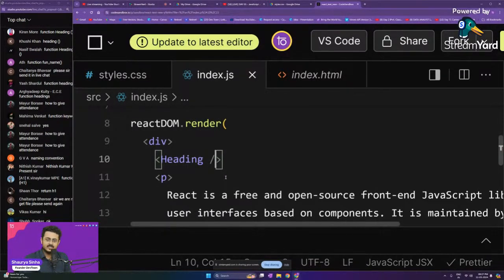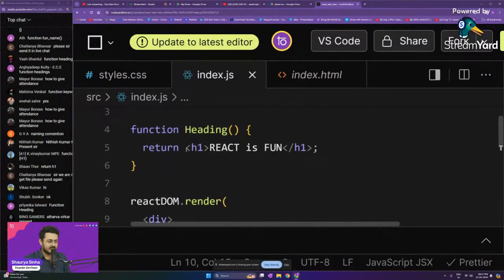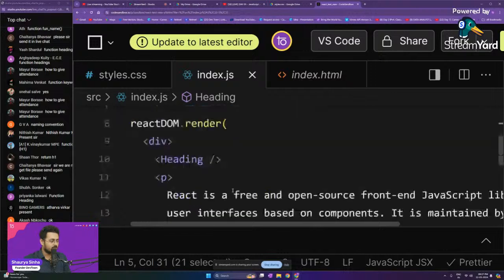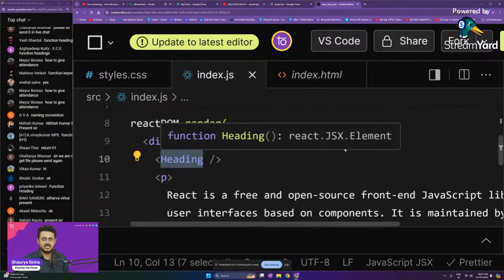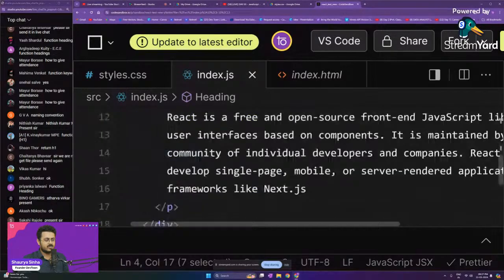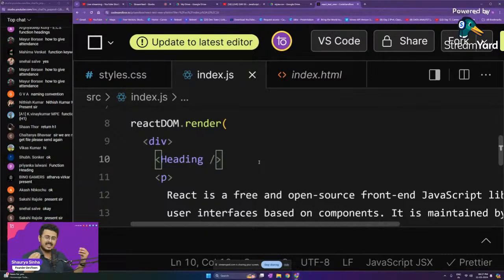So that's it. You have created your very first component. It's as simple as that. You create a particular function that returns the particular thing that you want to keep on your website itself, and you just use it like this. But please do make sure, again, JavaScript and even JSX is case sensitive. So if you're using a capital H right over here, you have to use a capital H here as well. It's just like calling a function, but a little bit different, because this is not pure JavaScript and not pure HTML itself. It is in the middle. It is JSX.